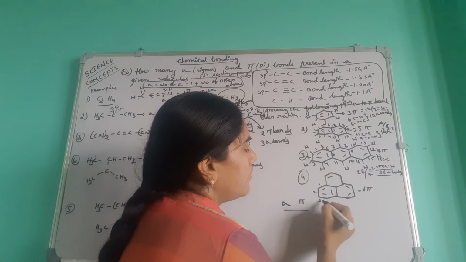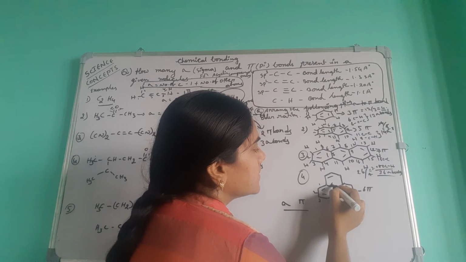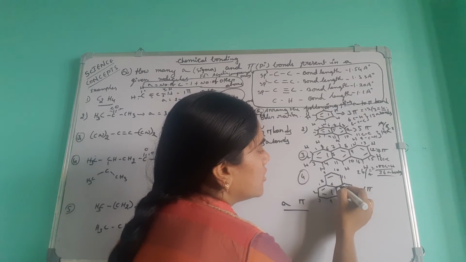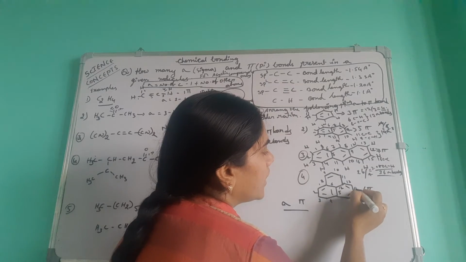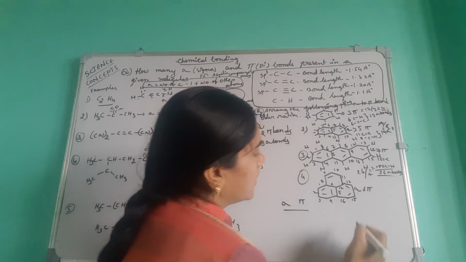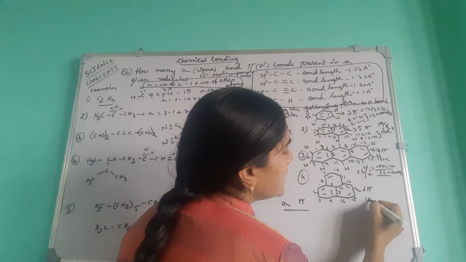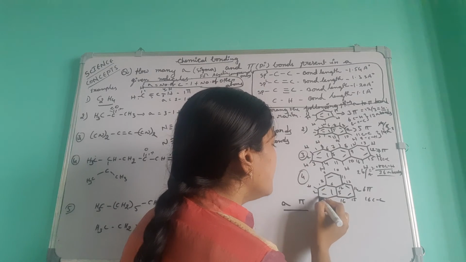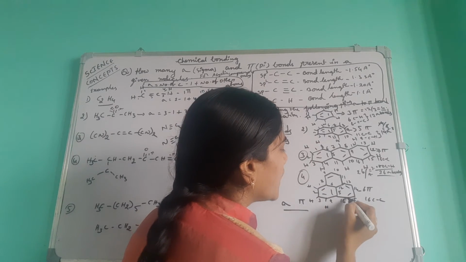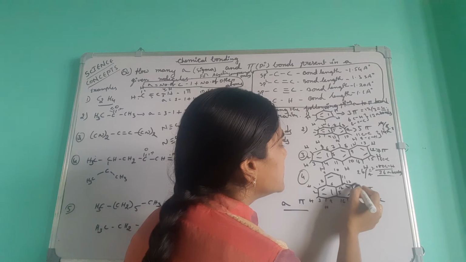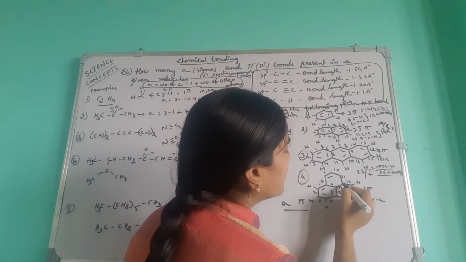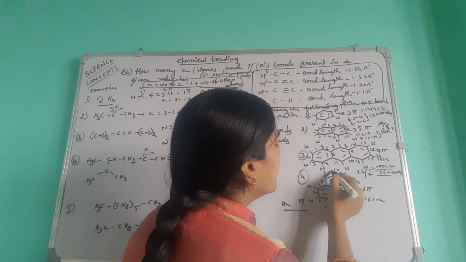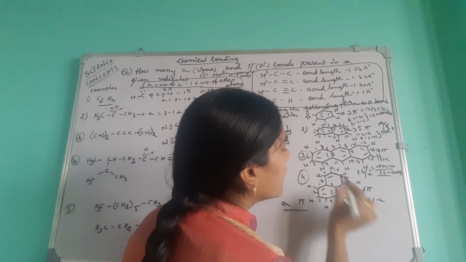Next one, see this one. 1 sigma bond, 3, 4, 5, 6, 7, 8, 9, 10, 11, 12, 13, 14, 15, 16. Total how many CC? 16 CC sigma bonds. And hydrogens also you will count here. Hydrogen 1, 2, 3, 4, 5, 6, 7, 8, 9, 10.